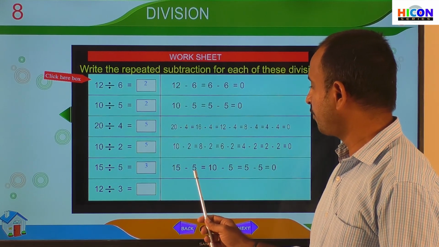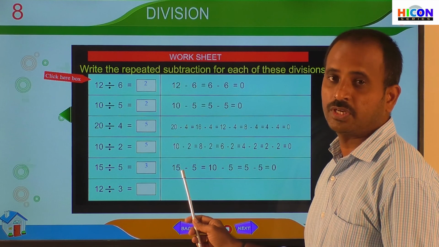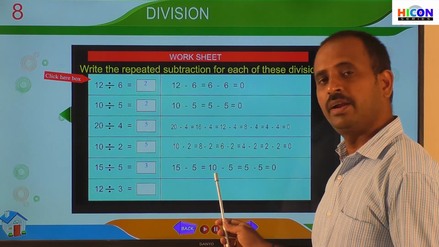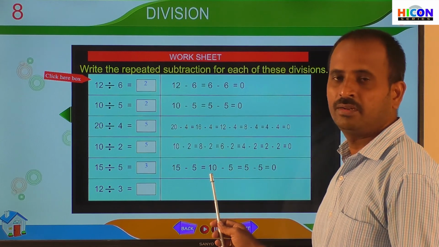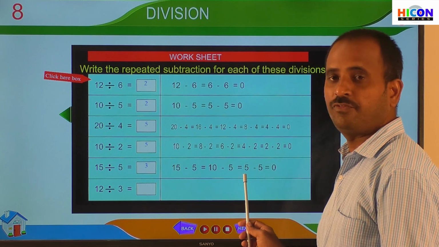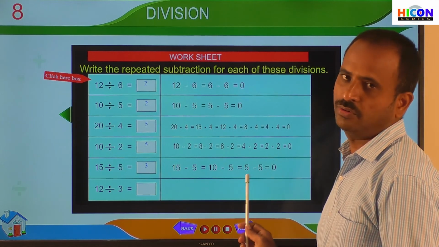So first subtract 5 from 15. If you subtract 5 from 15, the answer will be 10. And again subtract 5 from 10, so we will get 5. And again subtract 5 from 5, finally we get 0.